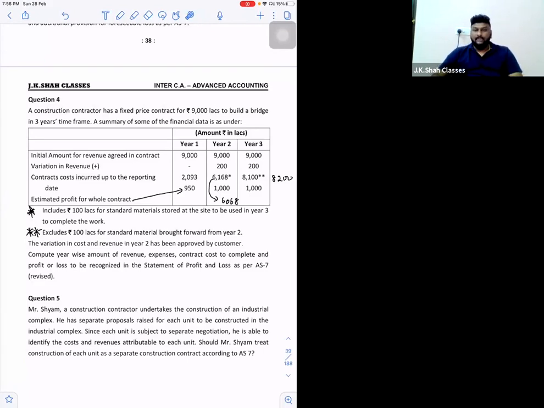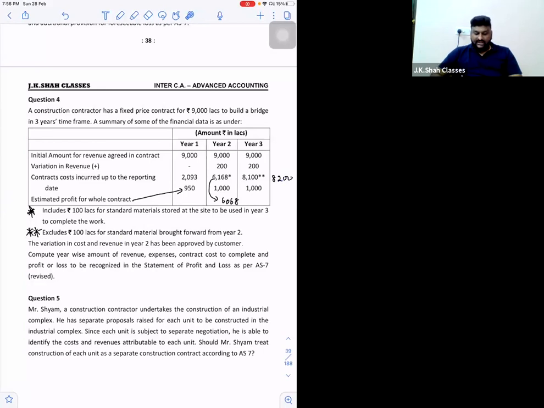Okay. So this 8,100 is not including that 100. So what you have to do is add up the 100 over here, the material that you have used, add 100 over here. So this will become how much? 8,200.